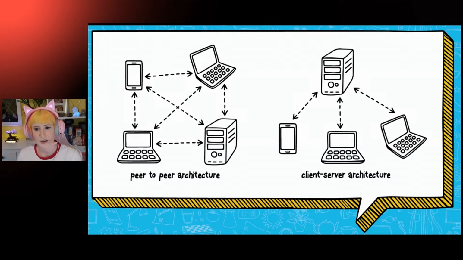And a good number of games use peer-to-peer networking, including a lot of strategy games, a lot of sports games, some driving games. And conversely, client-server architecture is used for your more MMO-type games, first-person shooters, that kind of thing.